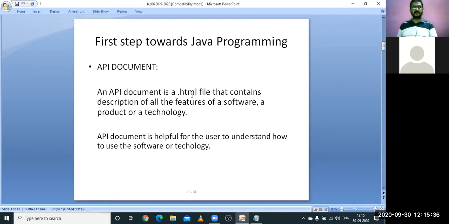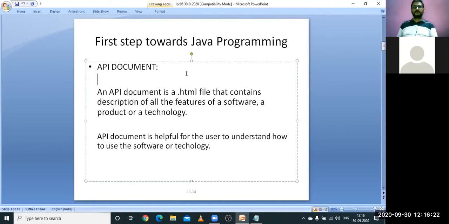So what exactly will this HTML file contain? As I told you, it contains the details of how you are going to utilize the Java software from the perspective of programming. So this API document is an HTML file that contains a description of all the features of a software, a product, or a technology which is supposed to be used by the programmer when he is writing code for the application. Next, the API document is helpful for the user to understand how to use the software or the technology.